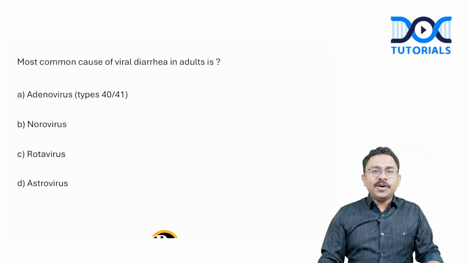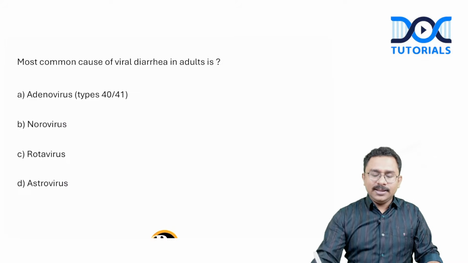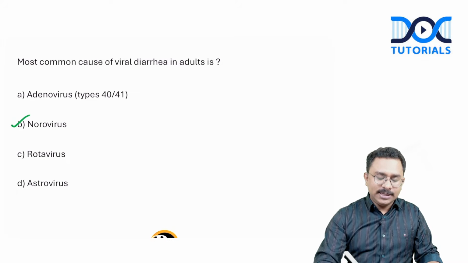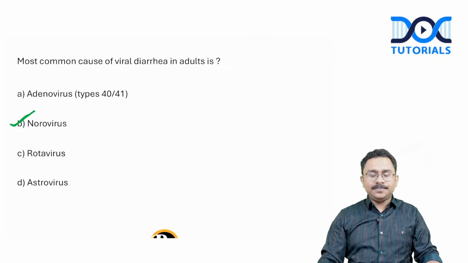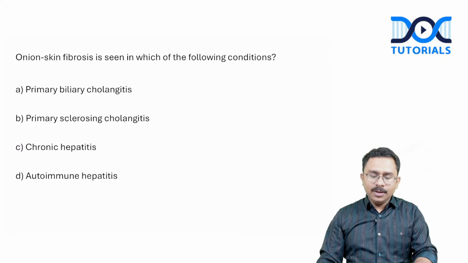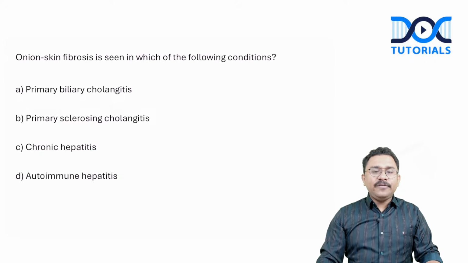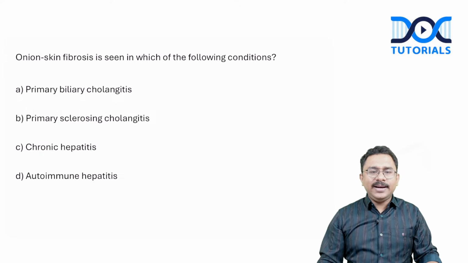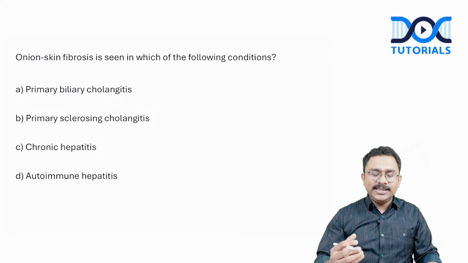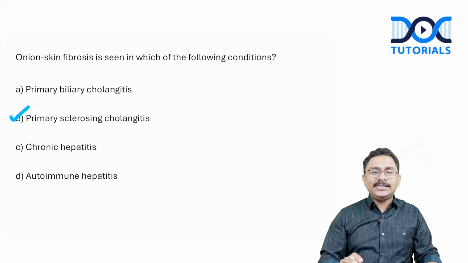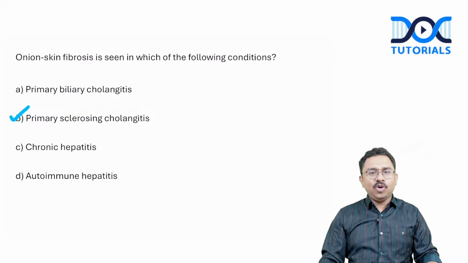Most common cause of viral diarrhea in adults. The answer is straightforward. It is norovirus. Norovirus is the answer. Onion skin fibrosis is seen in which of the following conditions? This is a characteristic description of the pattern of fibrosis involving the bile ducts in primary sclerosing cholangitis, that is PSC. That is going to be the answer.